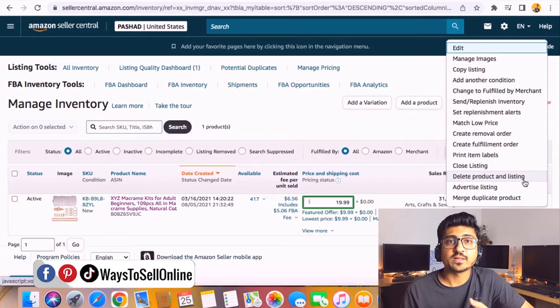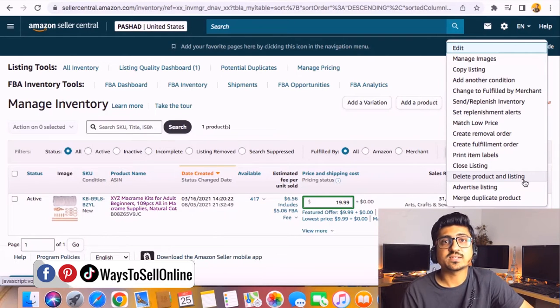But many people will think that if you delete the listing from here, it will be deleted from Amazon forever, but that is not the truth. If you delete the listing from here, it will disappear from the Amazon search engine and from Amazon manage inventory, but in the Amazon database, that listing will still be there with your associated ASIN number, and your reviews, your sales history and everything will be there in the Amazon system. So you just need to copy your ASIN and save it somewhere for later use, and then you can simply delete that listing.